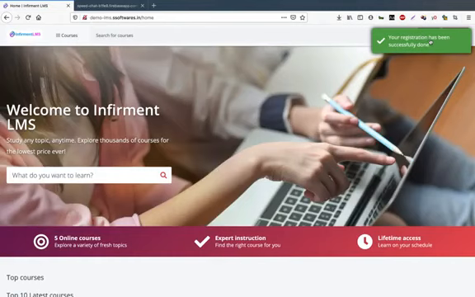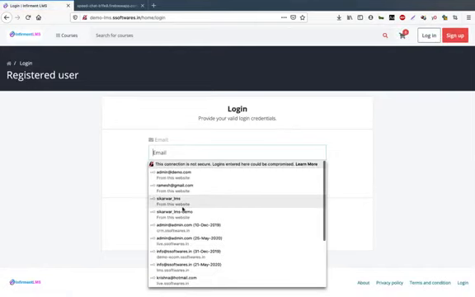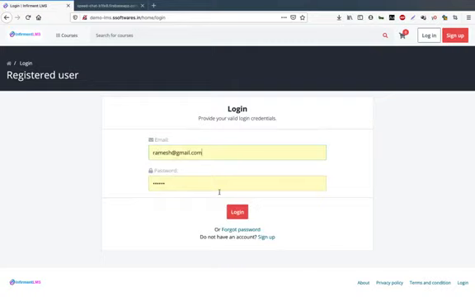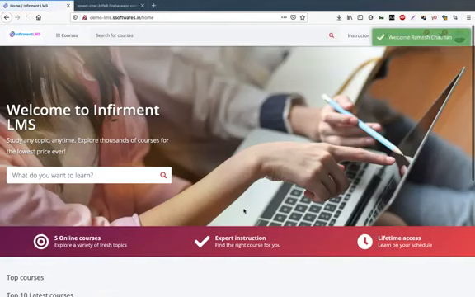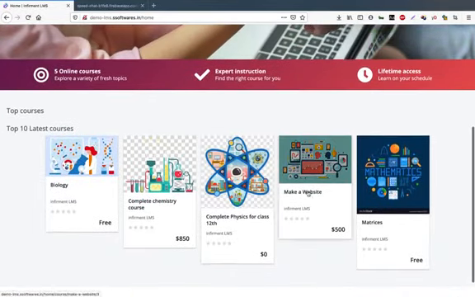Now the student will log in to the same portal. So I will hit login and log in as a student, as Ramesh. So now I have been logged in as Ramesh. Now I will see the list of courses, but nothing has been enrolled for me.